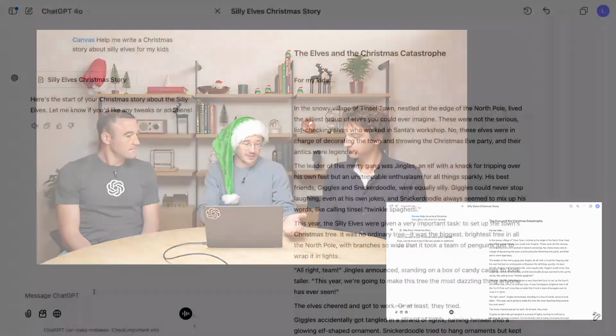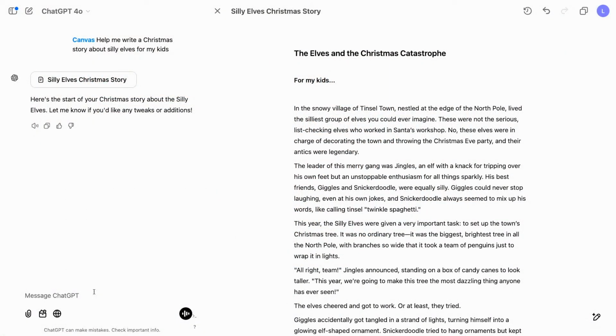I could go back over to chat, and just like I would do in any other ChatGPT workflow, I could give it feedback, I could ask for changes, and it's gonna come in and make those changes directly into the canvas. But rather than show you that, I thought it'd be interesting to show this button in the bottom corner, which has a handful of commonly used shortcuts that's based on things that we know people do in ChatGPT. Suggest edits, ask ChatGPT for feedback about what we might want to change about this. Adjust the length, might make this longer or shorter. Maybe I want a shorter bedtime story.